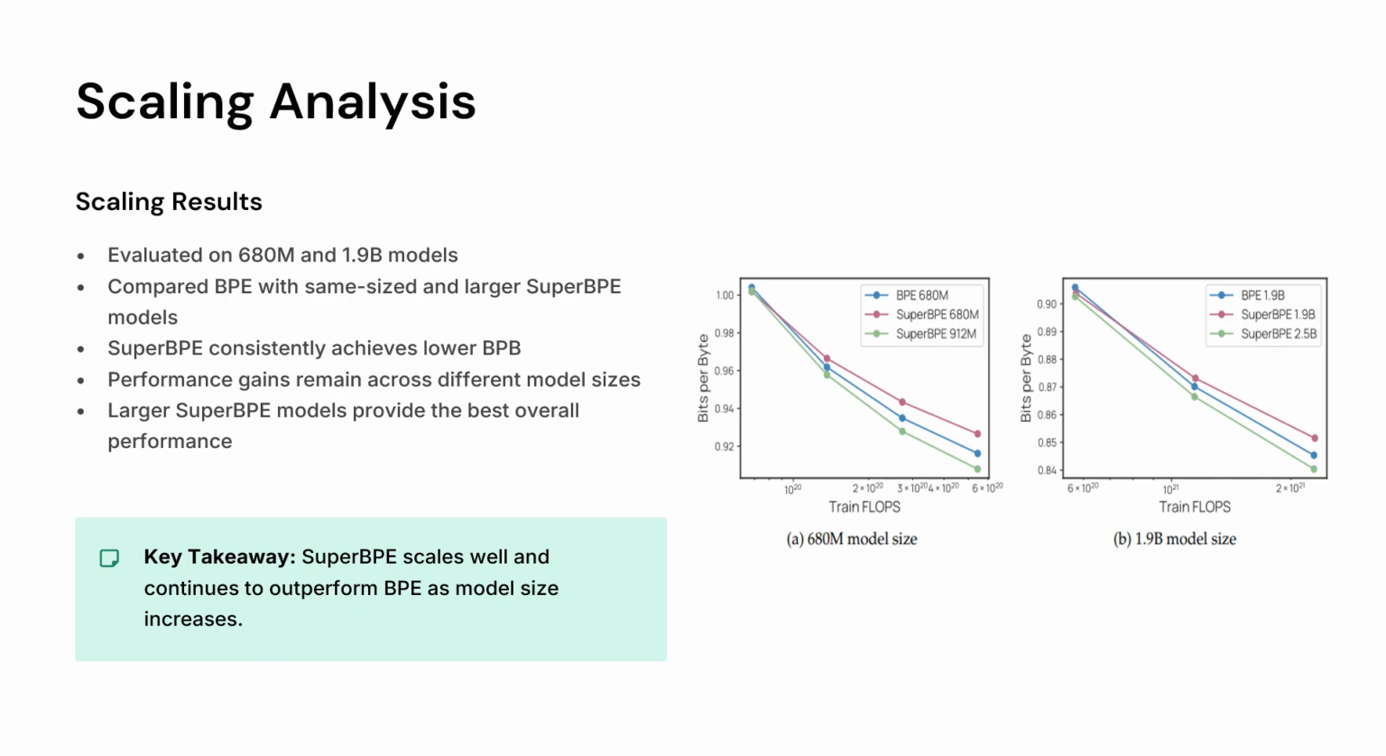So the authors also checked scaling analysis. That is, they tried different model sizes to see if there is any correlation with the tokenizer. And the key observation was that the performance gains remained nearly the same across different models. And SuperBPE was consistently performing better than BPE on different model sizes. So that was the main observation. So the authors concluded that SuperBPE scales well and continues to outperform BPE even as model sizes increase.